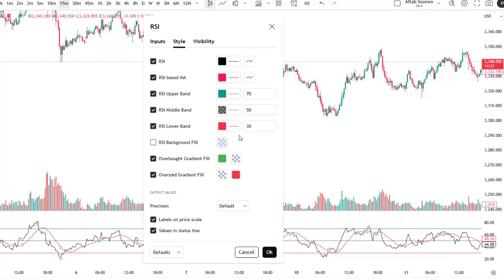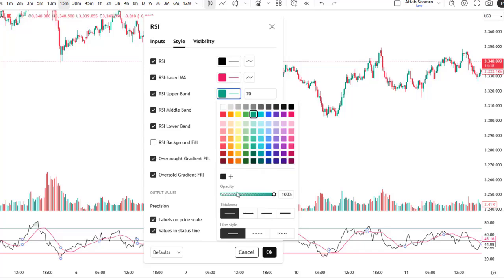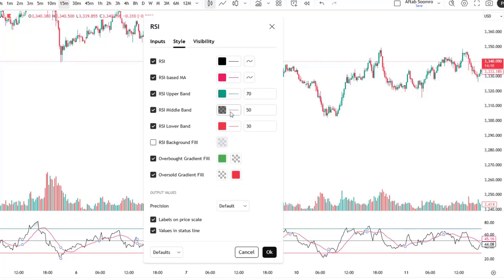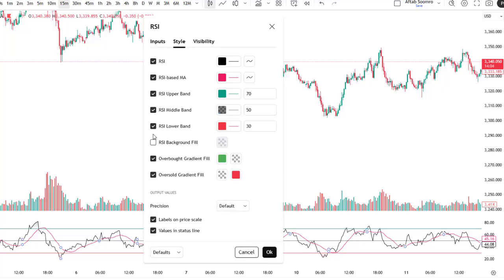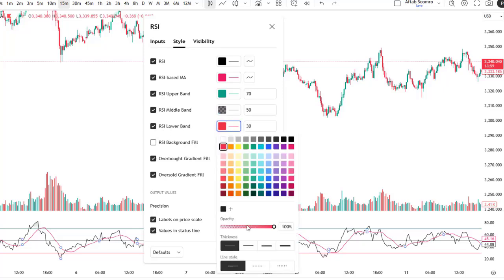I have colored this upper band green, and I have set the line style from dots to this clean, perfect line, and I have set the middle band color black with a plain line style. And for the RSI lower band color I have set red, and the line style plain line.